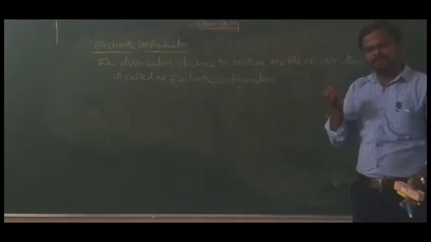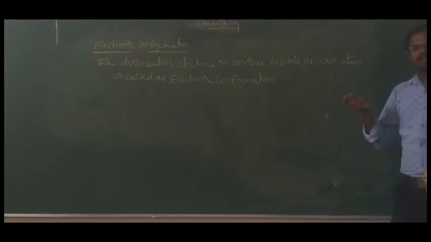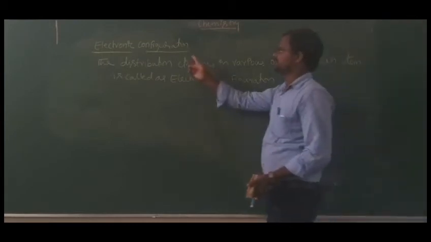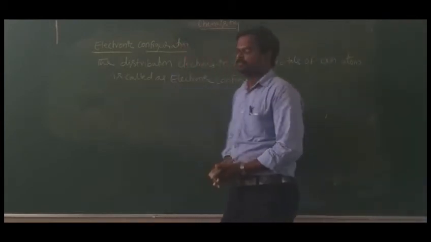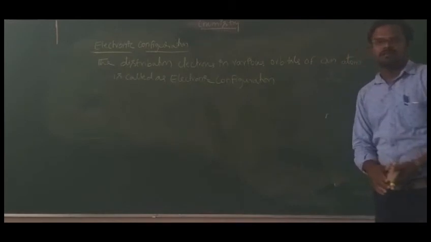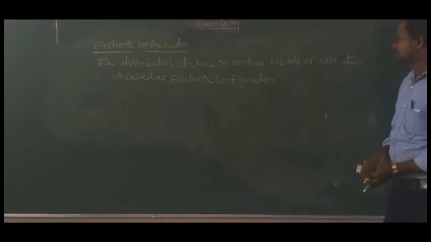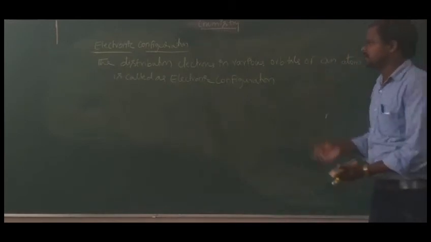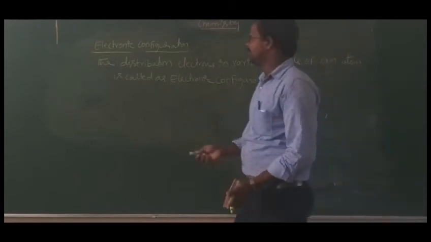That means simple meaning, electrons are present in various orbits. All these electrons are present in which orbitals, that is nothing but electronic configuration. That means the distribution of electrons in various orbitals of an atom is called electronic configuration. Okay, so if you take some elements like